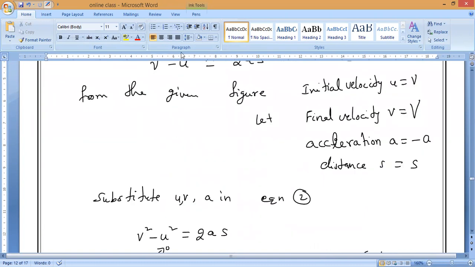Is it easy or difficult, Ira? Monish? Easy, sir. Yes, it is actually very easy, but people will face difficulties in the derivation.